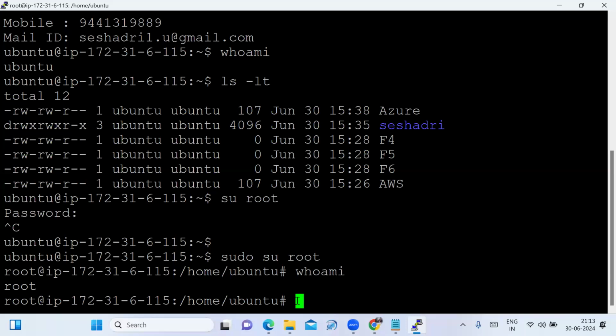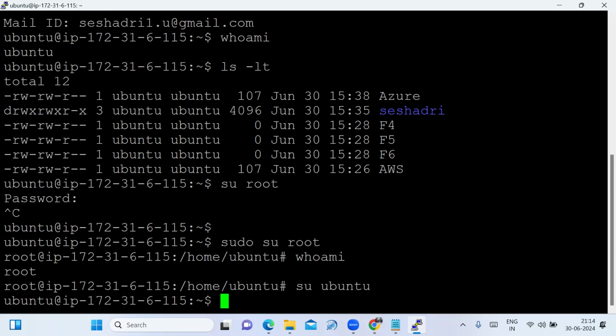For that, you are in the root user. From root to a lower level, there is no need to enter sudo su. No need to use sudo, we can use su directly. From lower to higher, it asks for sudo. From higher level to lower level, no need. Directly we can type su, and the username is Ubuntu. Now it is converted. Whereas from lower to higher, that is from the normal user to the root user, you need to use the sudo command. That we have to remember. Now you are in the Ubuntu user.